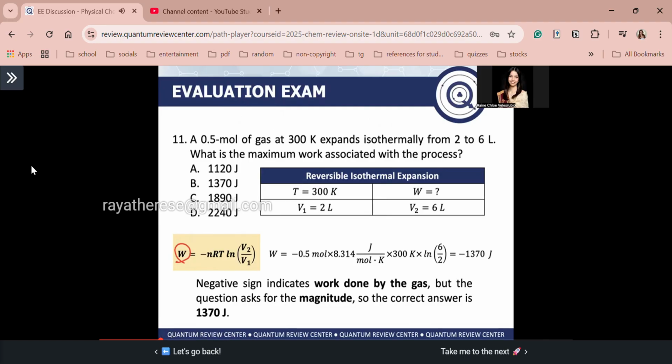Why was the magnitude asked? The question says, what is the maximum work associated with the process? What is the process, guys? Expansion, right? In expansion, work is being done by the system. So the magnitude of that is 1370 joules.